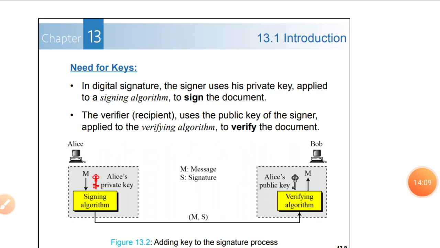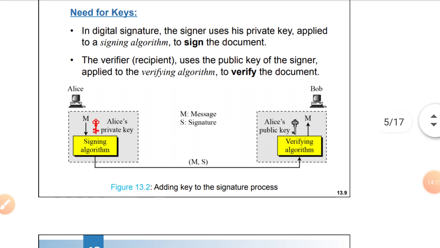So how many keys do we need for this process? In a digital signature, the signer, which means the sender, uses his private key applied to the signing algorithm to sign the document.